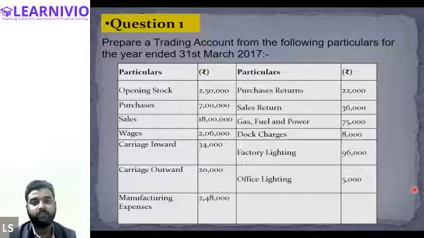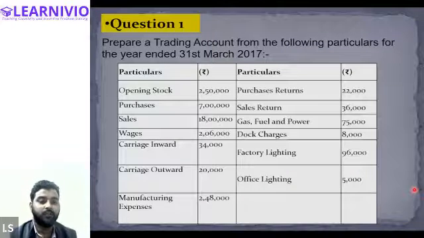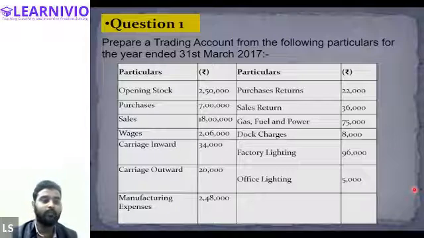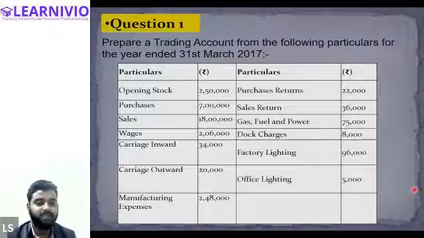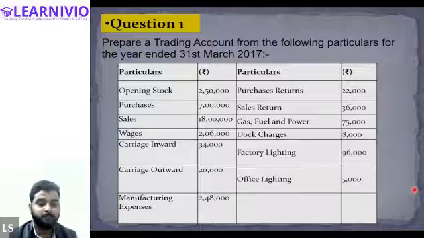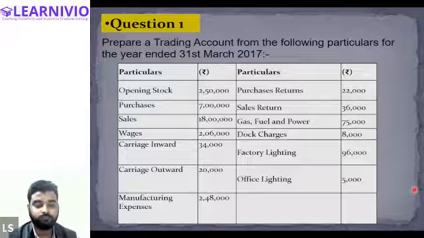Okay. So carriage outward is basically the expense incurred on shipping of goods from factory to customer. So it is an expense relating to sales. Expenses relating to sales are not considered direct expenses. Therefore, it will not be recorded in the trading account. Can we move to the next point, Hamad and Halima?